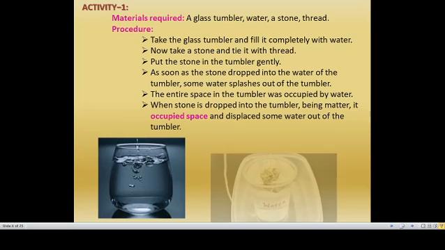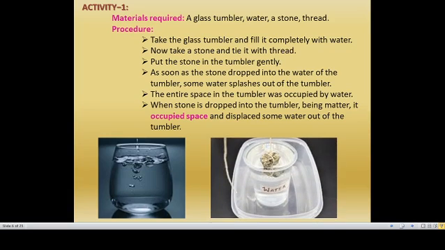Activity 1. Materials required: glass tumbler, stone, thread, water. Fill the tumbler fully with water and tie a stone with thread. Now gently put the stone in that water. While the stone is immersing, the water level rises and water splashes out of the tumbler.